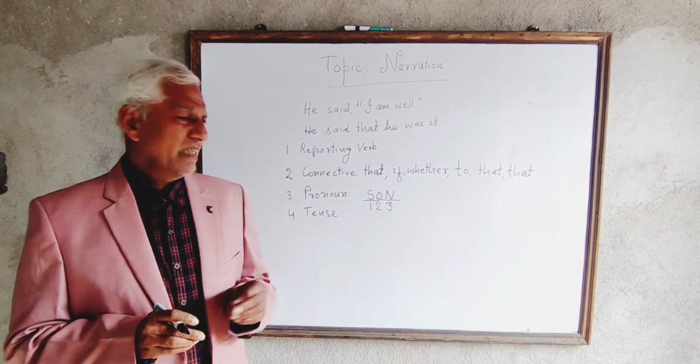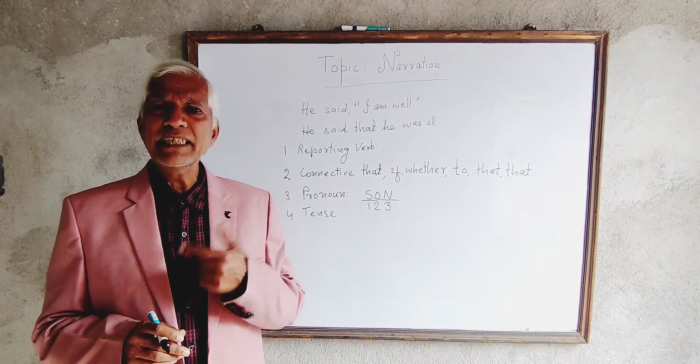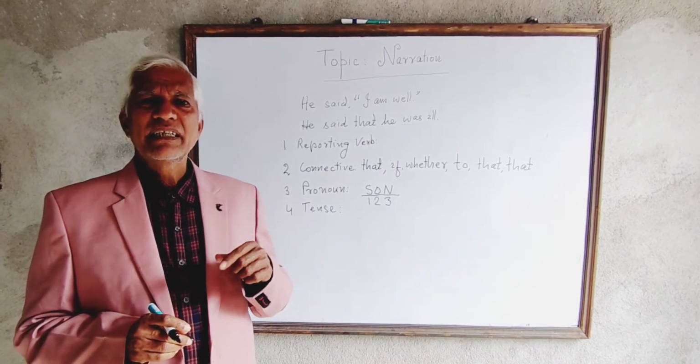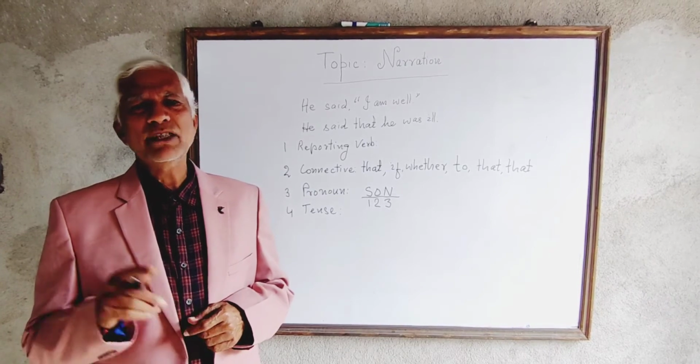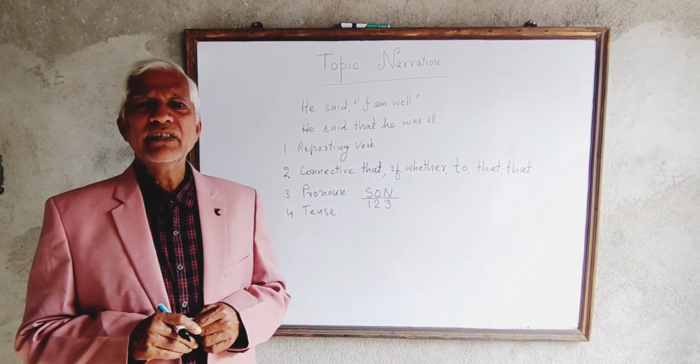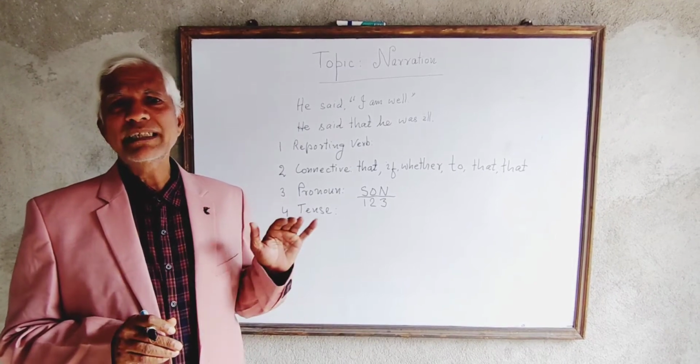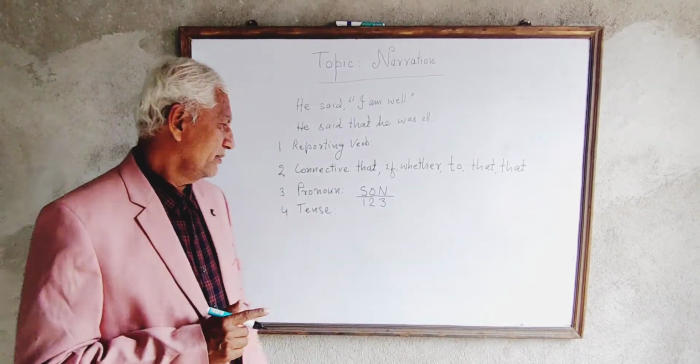If the reporting verb is past and the reported speech is also past, then past indefinite changes into past perfect tense and past continuous changes into past perfect continuous. So this is the rule for the change of the tense.